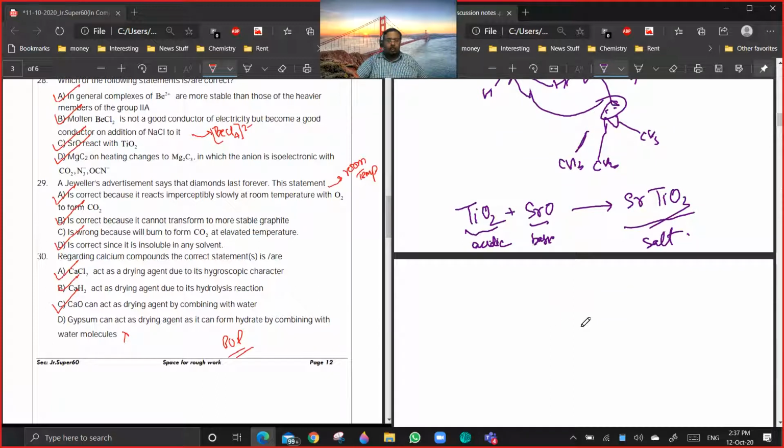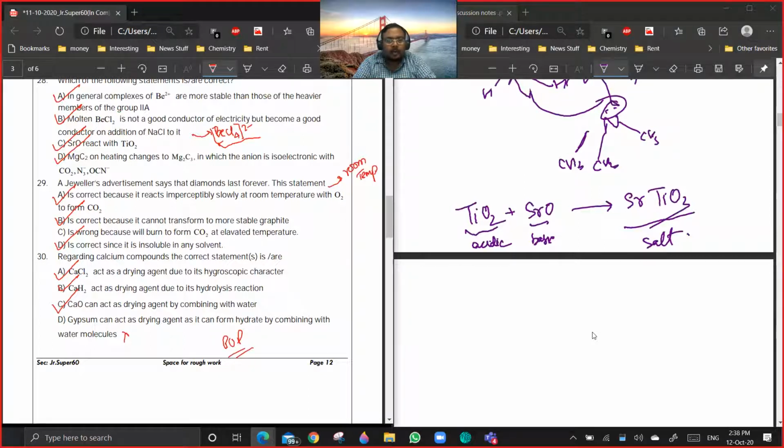Molten BeCl2 is not a good conductor because it's covalent. But the moment you add Cl minus, now you see everything is in molten state. Cl minus will combine with BeCl2 to form BeCl4 2-. So then the whole thing will be ionic, which will be a good conductor of electricity. Are you getting a point? BeCl2 will not give Be2+ and 2 Cl minus. That doesn't take place. But BeCl2 can combine with Cl minus to give a BeCl4 complex ion. So that is how the reaction is taking place. Now after this, 29.